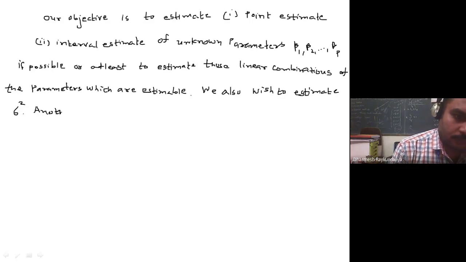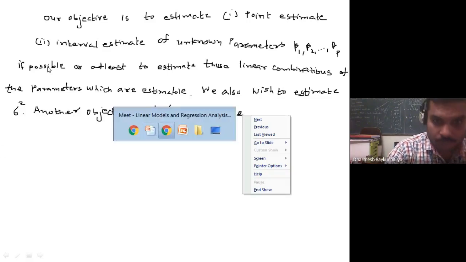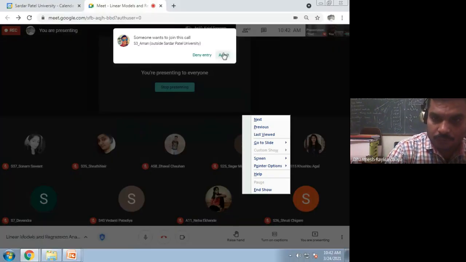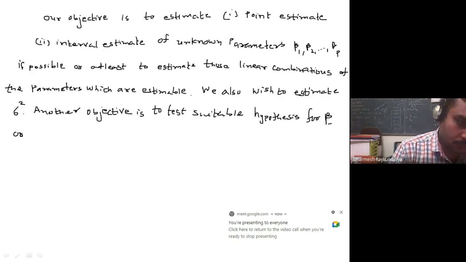Another objective is to test suitable hypothesis for beta, or at least some function of beta.